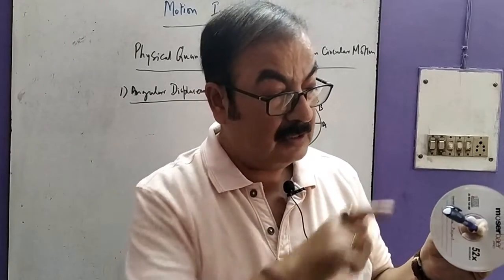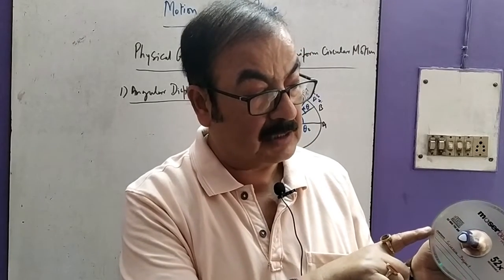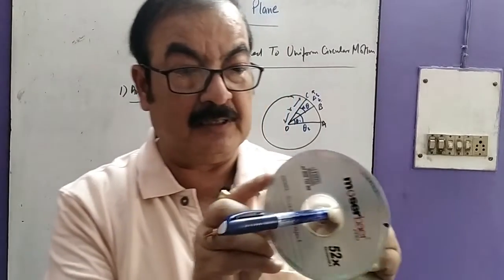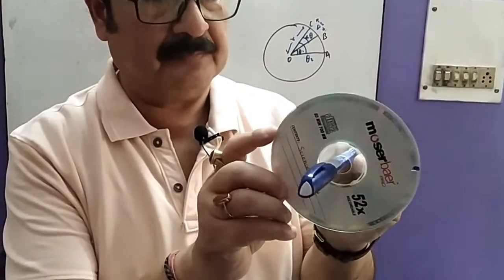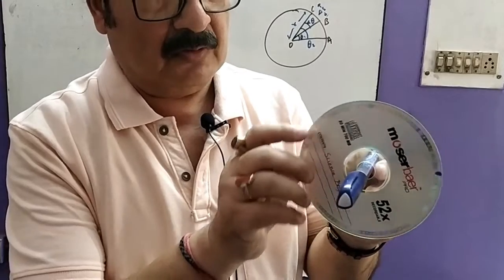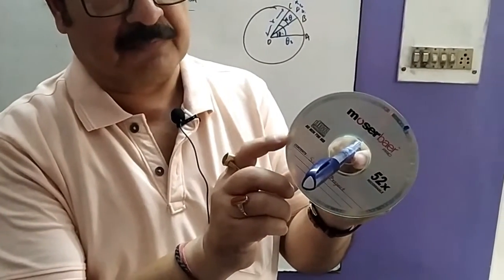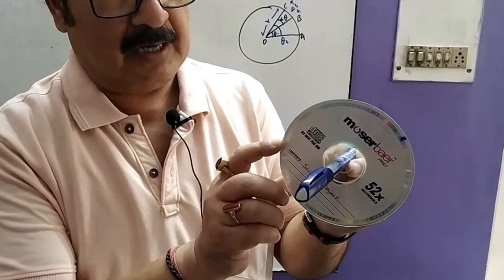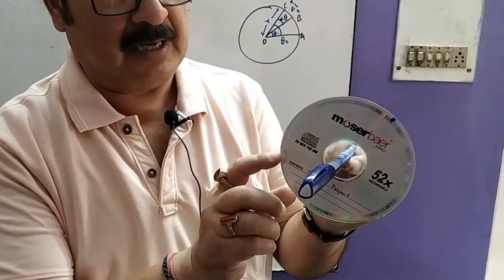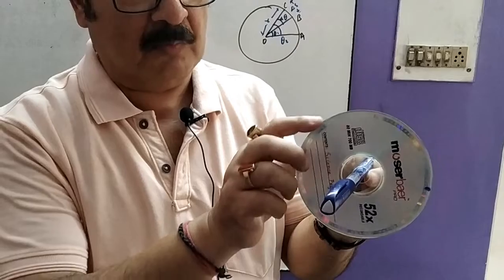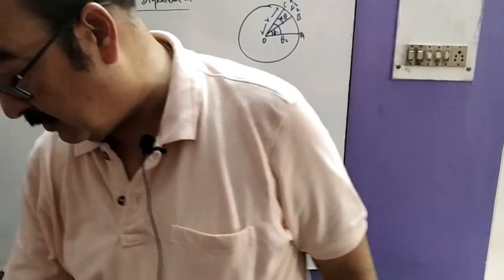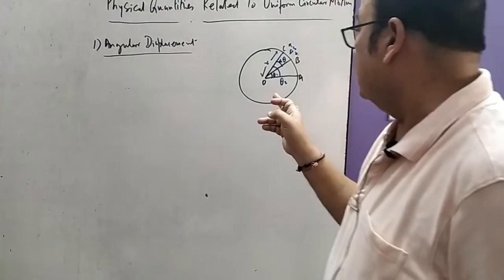Initially it was here, after some time it moves this way, and after some time it reaches another position. This is the slow motion of the circular motion, what we call.